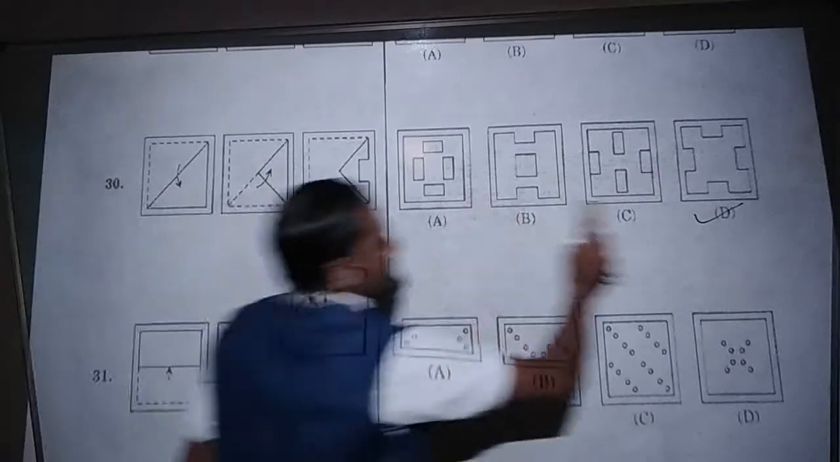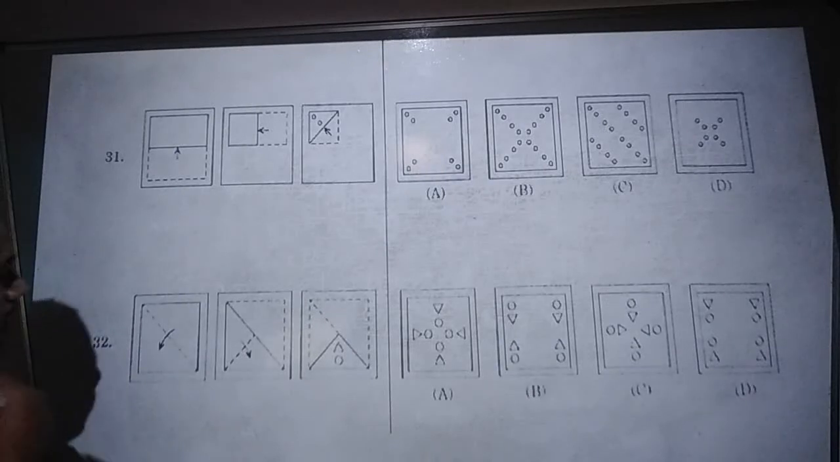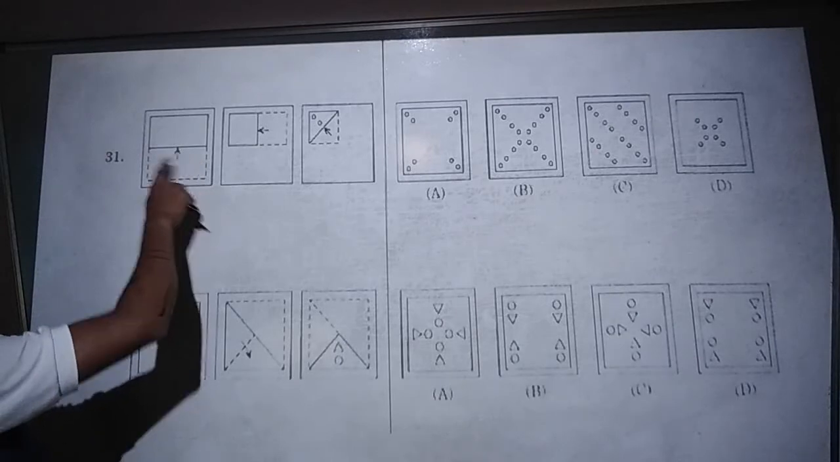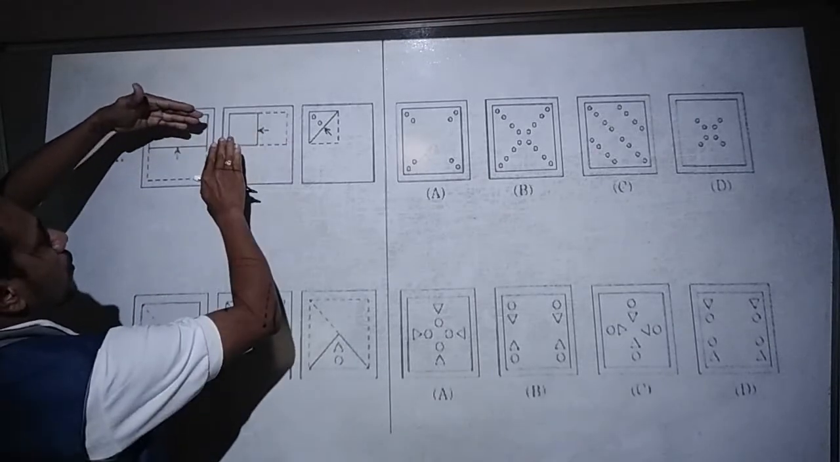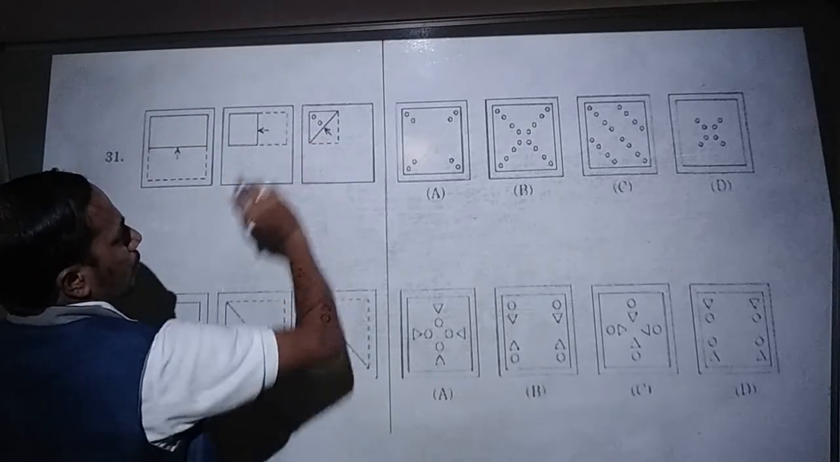Next, go for question number 31. Once again, what they have done: the figure is folded once into a rectangle shape, like this. After that, it is folded again into a square shape. Suddenly they have drawn two zeros.